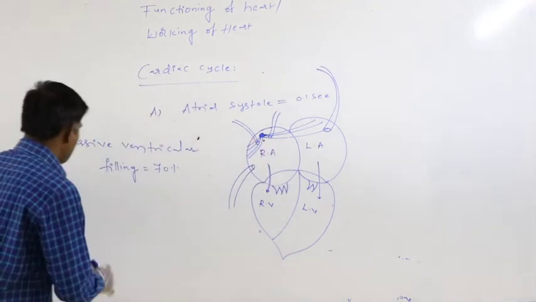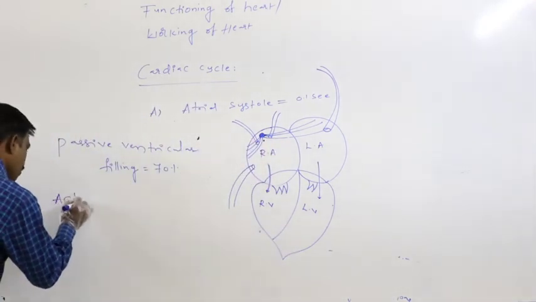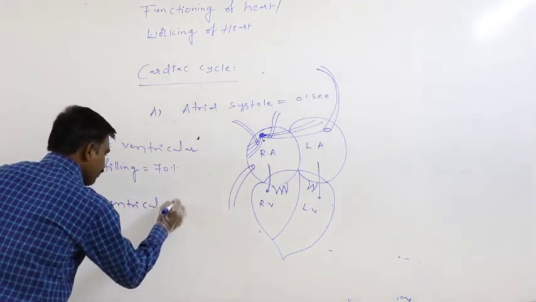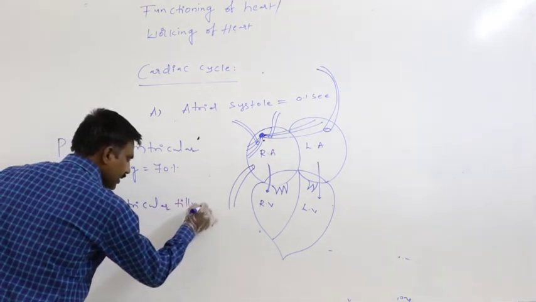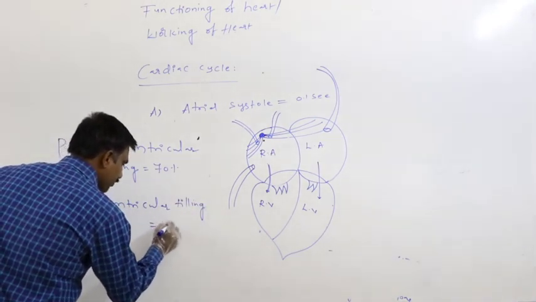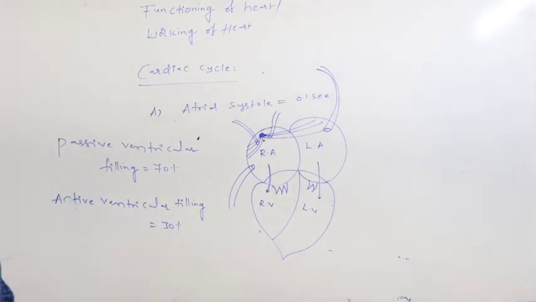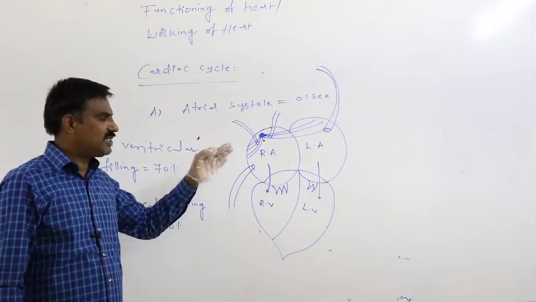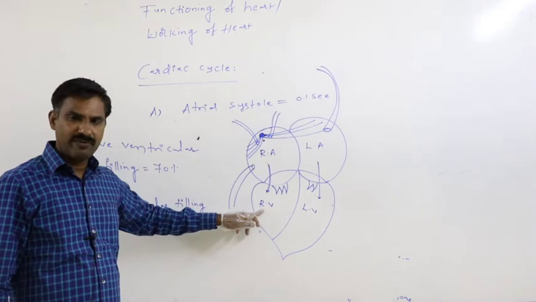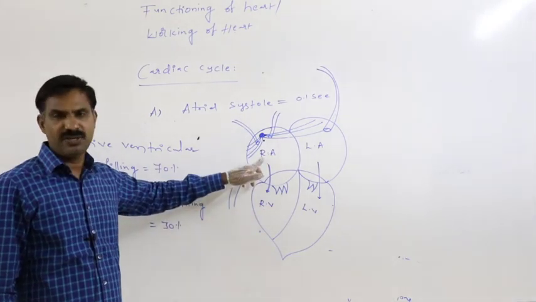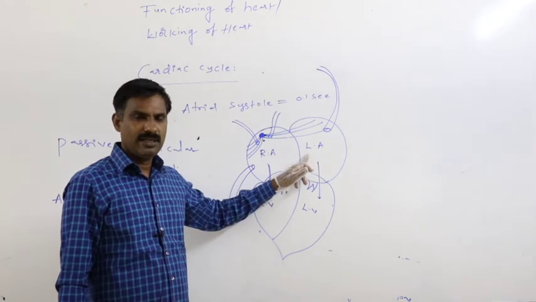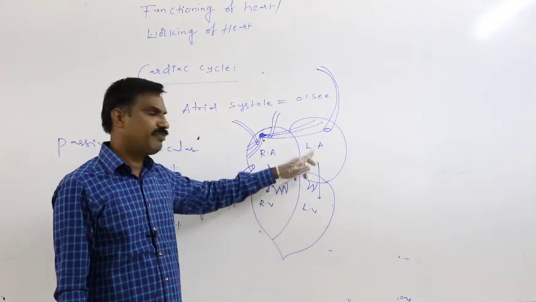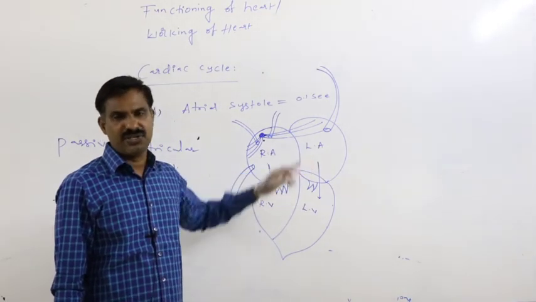So that is said to be the atrioventricular filling. Means 30% of the deoxygenated blood from the right atrium is pumped into the right ventricle by right atrial contraction. Similarly, 30% of the oxygenated blood is pumped from the left atrium into the left ventricle by left atrial contraction.